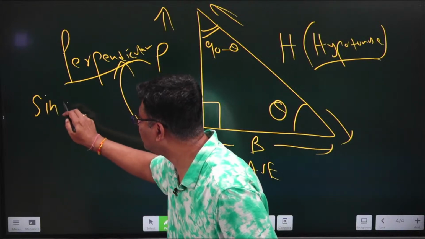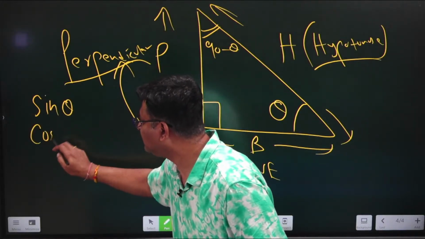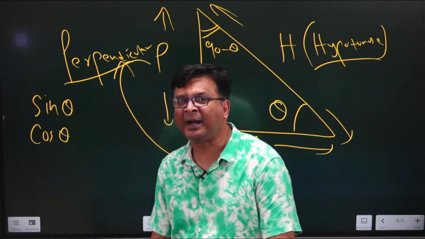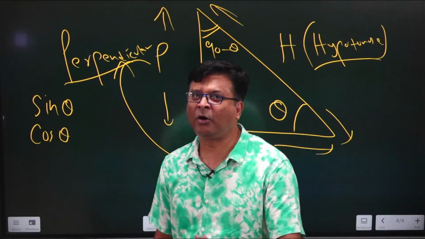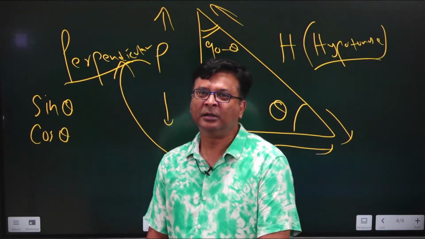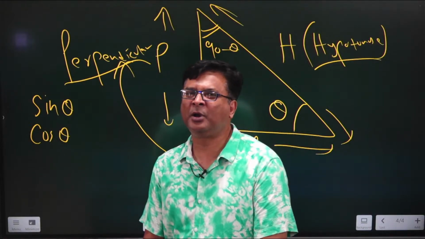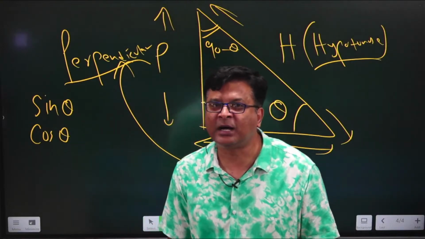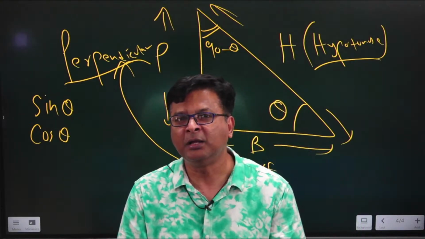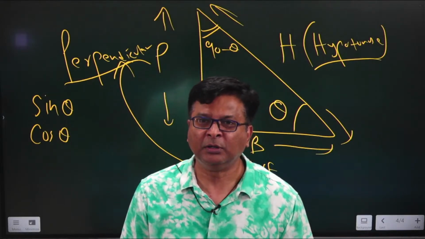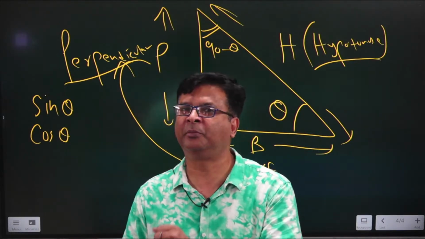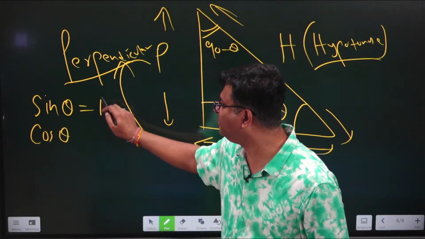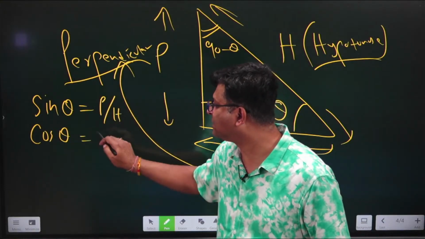Sin theta, this is the first one which I have talked about, and then it is cos theta. Always remember, these are the fundamental trigonometric ratios. Other ones are all derived trigonometric ratios. Maybe some of you may not have understood what I have told, but always remember sin theta and cos theta are fundamental ratios, because all other ratios are derived from these two ratios only. So always remember, these are fundamental ratios. Sin theta is P by H and cos theta is B by H.